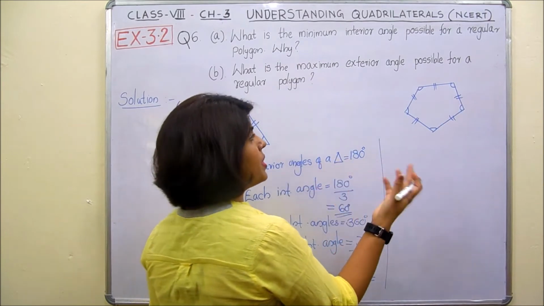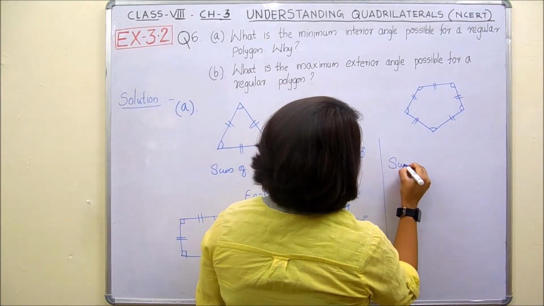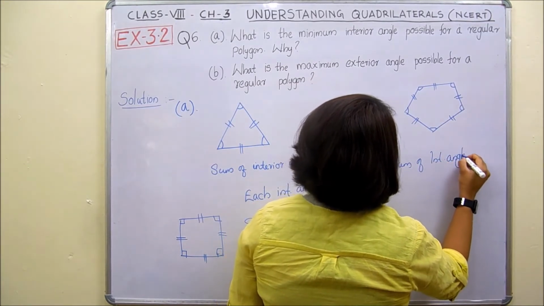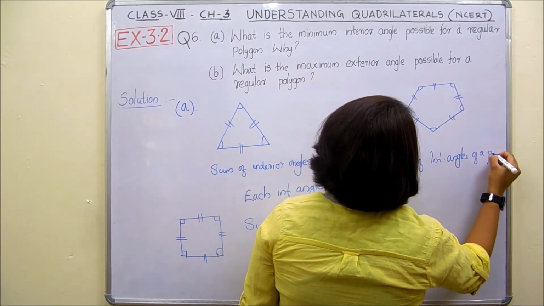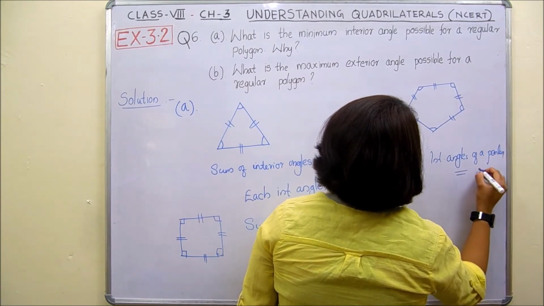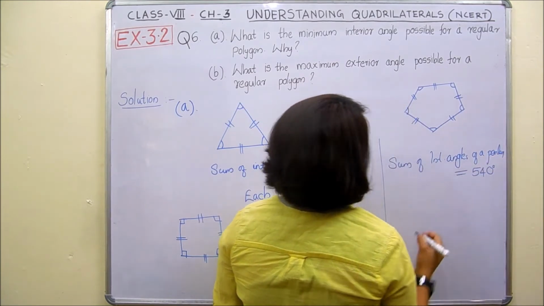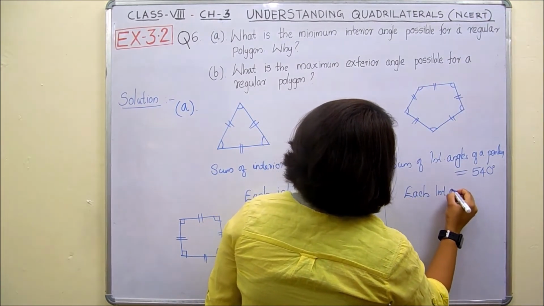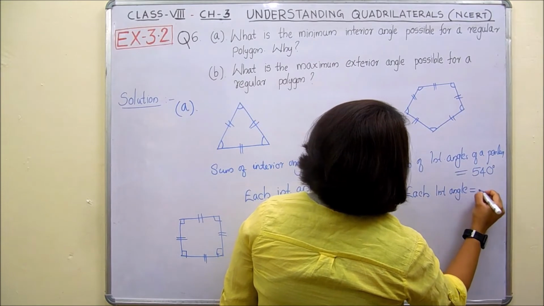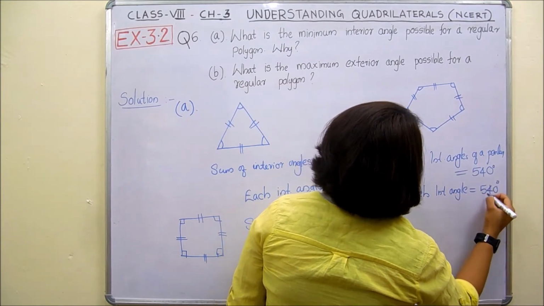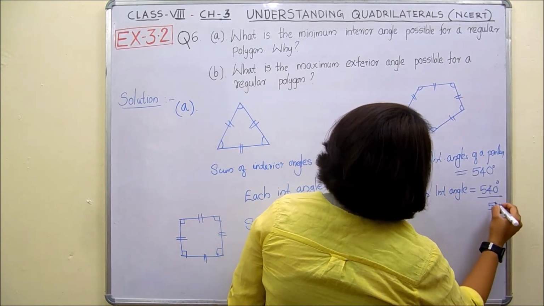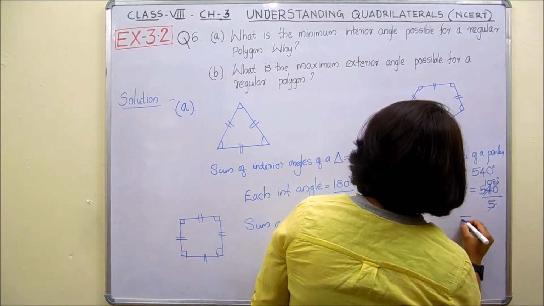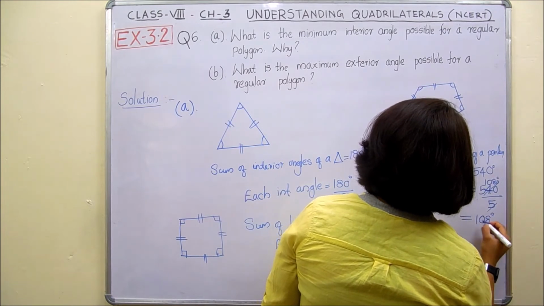So by angle sum property of a polygon, we have sum of interior angles of a pentagon equal to 540 degree, right? Then we can find each interior angle which is equal to 540 degree divided by number of sides. Number of sides is 5. Then what would be the value? It would be 108 degree. That is, each interior angle would be 108 degree.